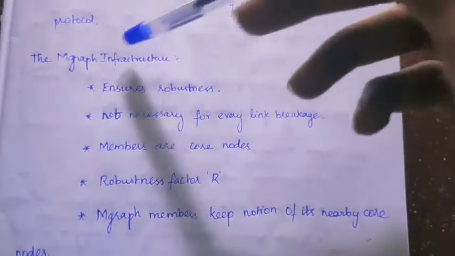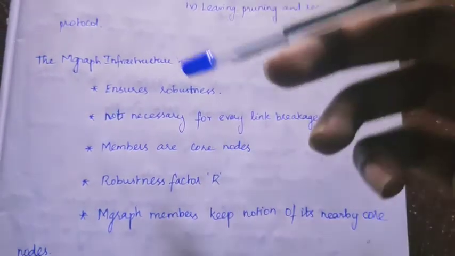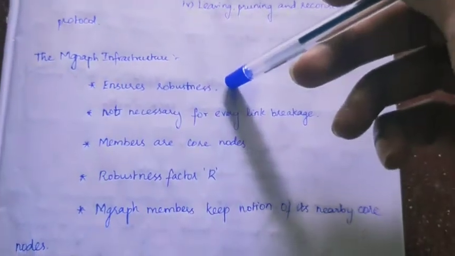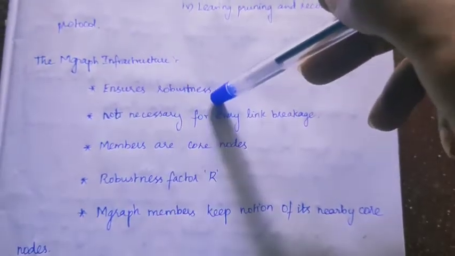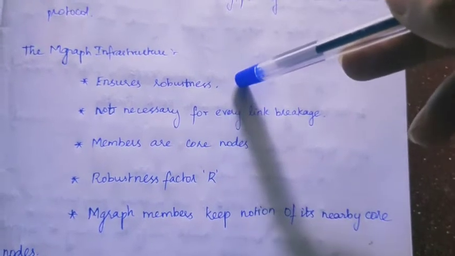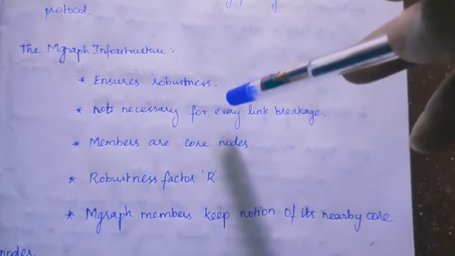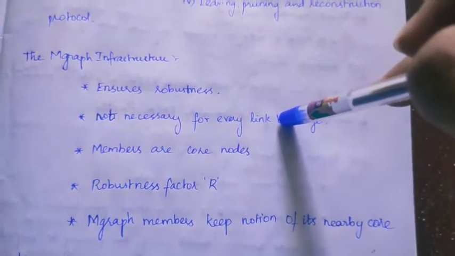So the first one is the M graph infrastructure. This M graph ensures the robustness, that is the strength, of the infrastructure. Whenever a node leaves due to mobility, there is no need to reform the M graph, as this M graph is formed based on the core nodes of the multicast group.